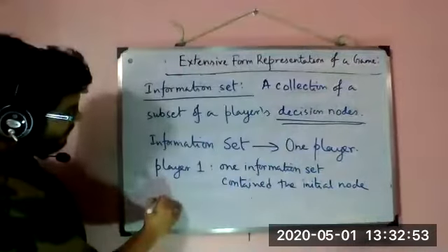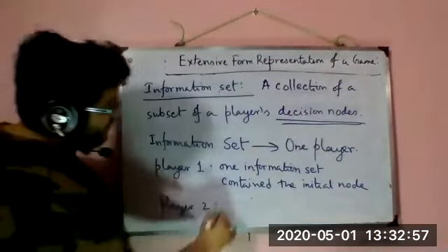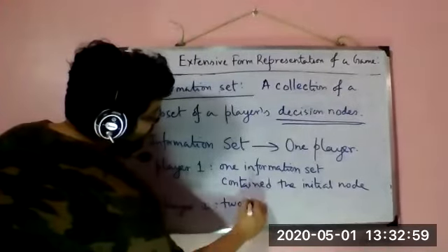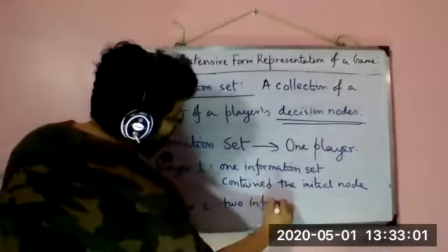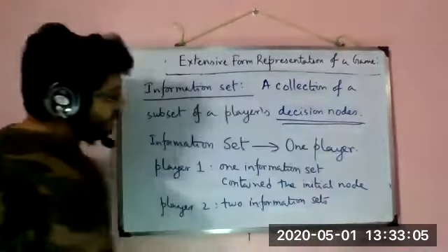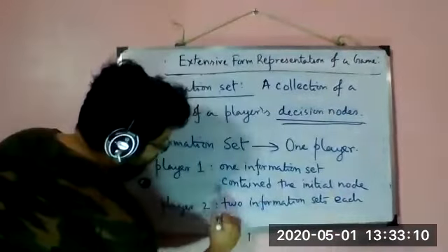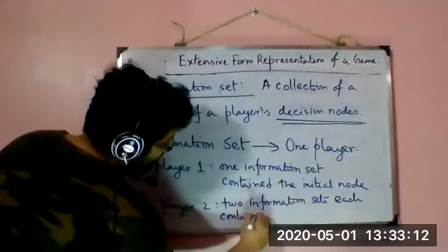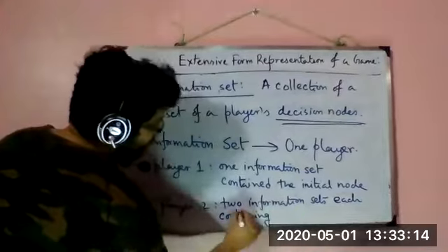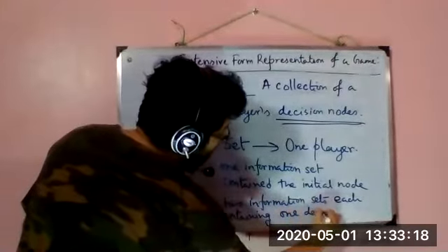And then for player two, there were two information sets, each containing one decision node.